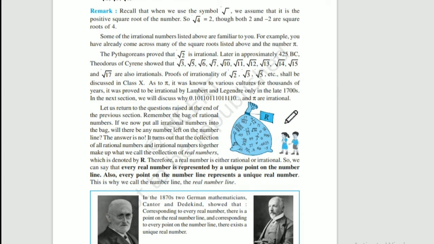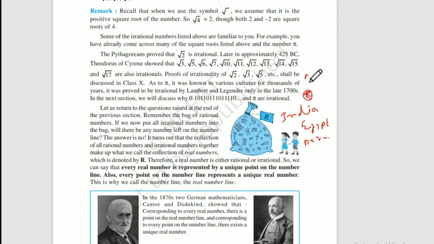People in various places like India, Egypt, Persia, and Greece, mathematicians knew that there is a number. Maybe they called it by a different name, but today we call it pi.